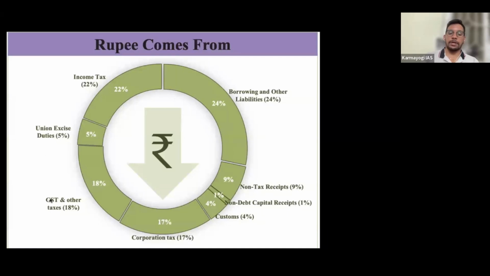Excise duty is considered separately. Customs duty is also considered separately. GST and other taxes, whatever extra is there, is 18%. Then corporate tax that is collected from the companies, 17%. And then we have excise duty. What is excise duty and customs duty?